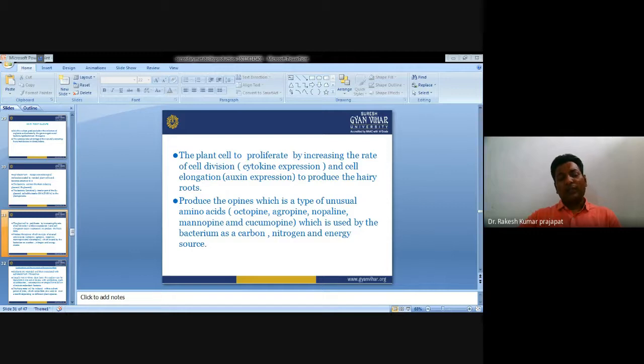Next, the plant cells proliferate by increasing the rate of cell division, cytokinin expression, and cell elongation, or gene expansions, to produce a hairy root. They produce opines, which are a type of unusual amino acids, octopine, agropine, nopaline, mannopine, which are used by the bacterium as a carbon, nitrogen and energy source.